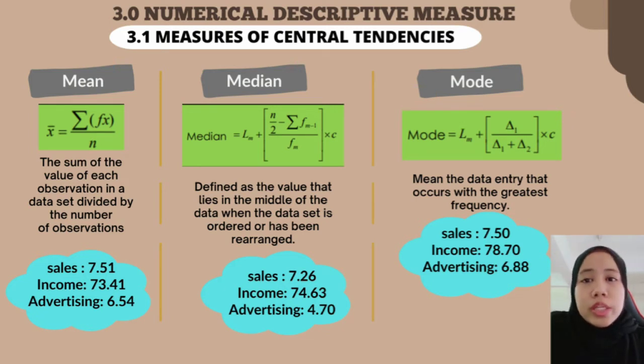So the third one is mode, which means the data entry that occurs with the greatest frequency. So mode for sales is 7.50, income 78.7, and advertising 6.88.